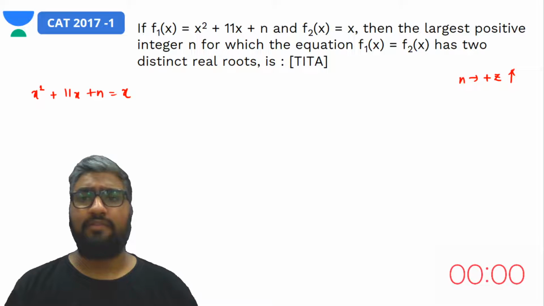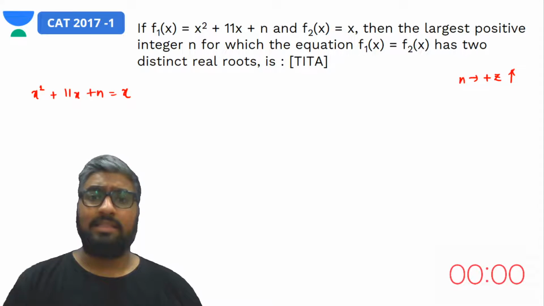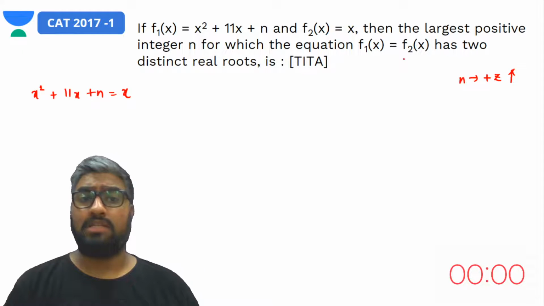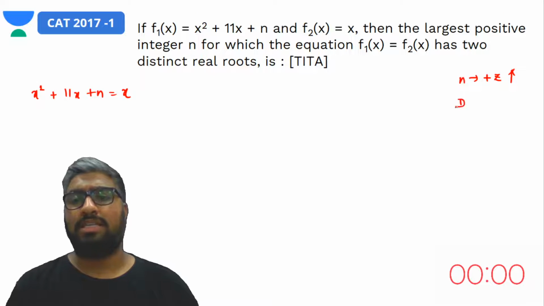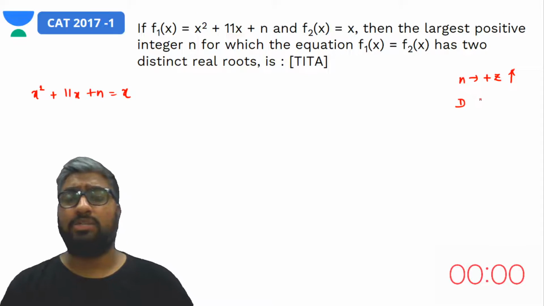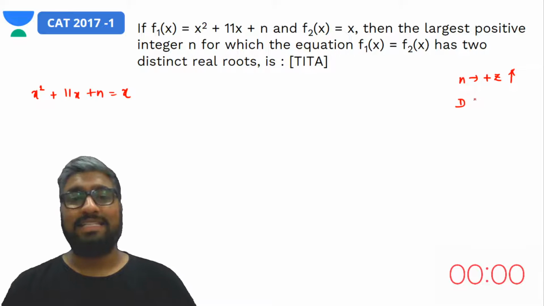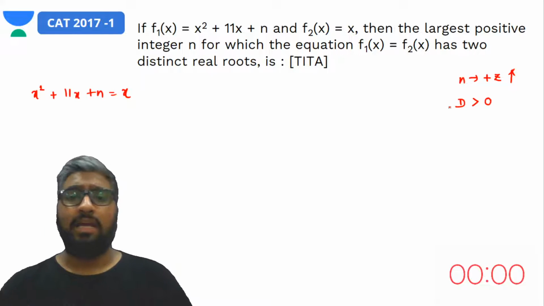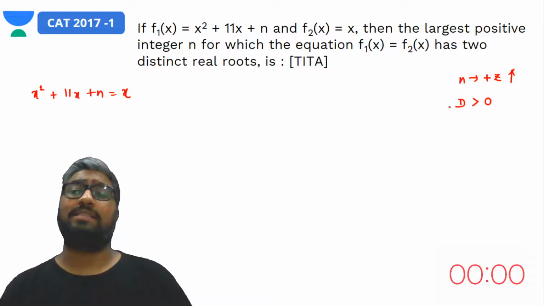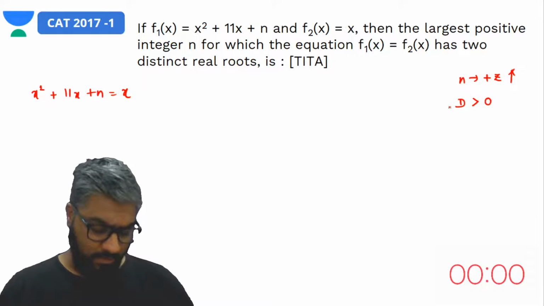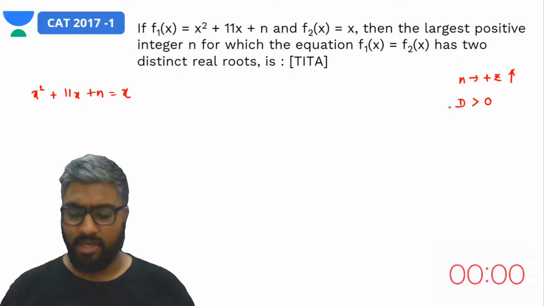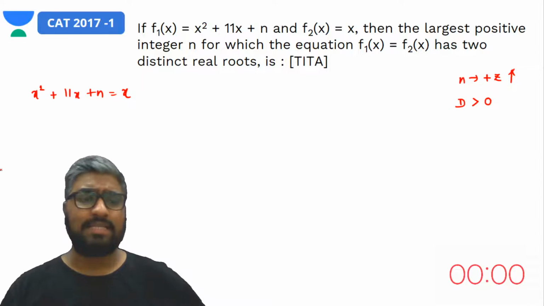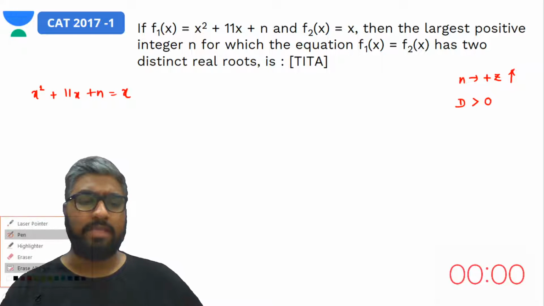What do we know? We know for a fact that this particular function has two distinct real roots, which means what should be the discriminant? Should it be less than 0, equal to 0, or greater than 0? Distinct real roots, which means this should be greater than 0. Because if it's equal to 0, then it's going to be one real root. And if it is less than 0, we would have imaginary roots, right? They won't be real anymore. So let's go ahead with what we have right now and see where this takes us.